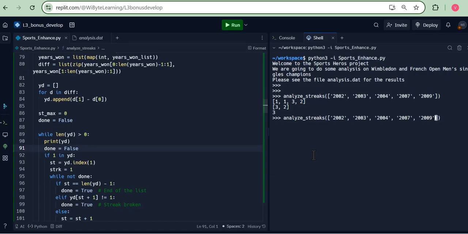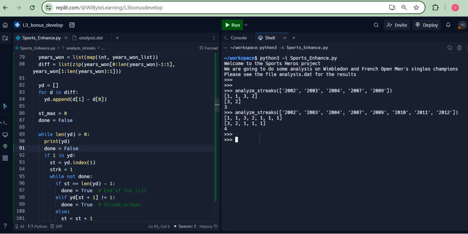Let's say there was some kind of a winning streak after this. Again, this is just an example that we are taking. Say 2011, 2012. Now here what happened, very interesting. Notice I started with 1 1 3 2 1 1 1. So I found a streak of 2 in the beginning. I removed that from the list. It was 3 2 1 1 1. I found 3 1s in a row, and hence this was my longest streak, exactly as we had wanted it to be, right?